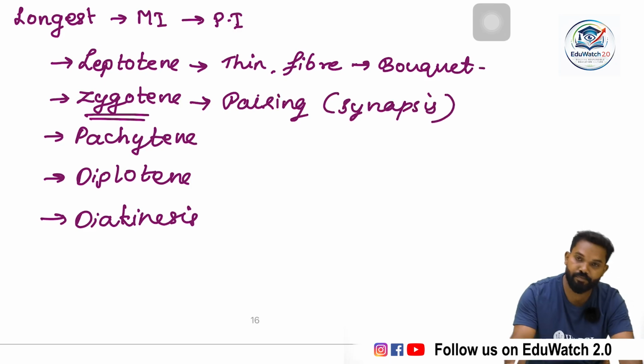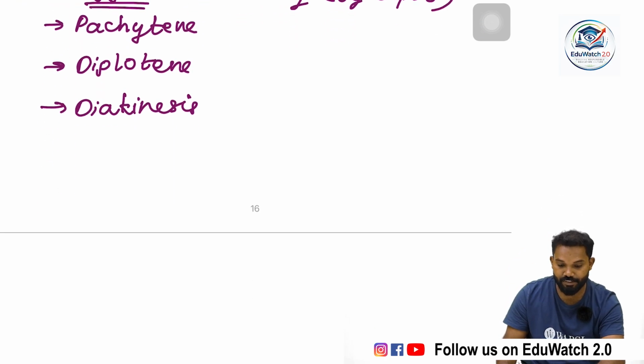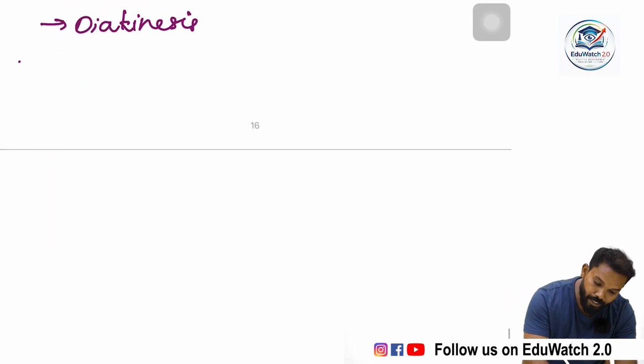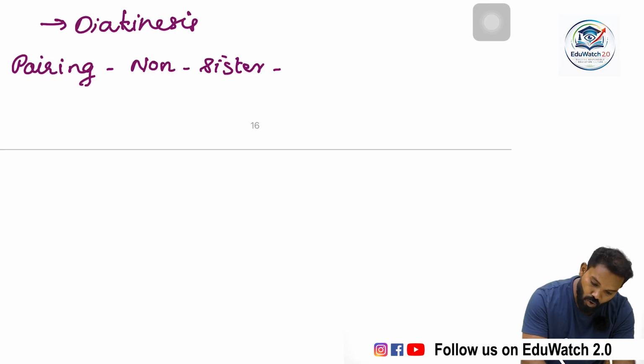What is synapsis? Synapsis is the pairing of non-sister chromatids of homologous chromosomes.